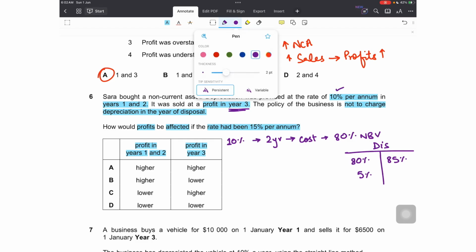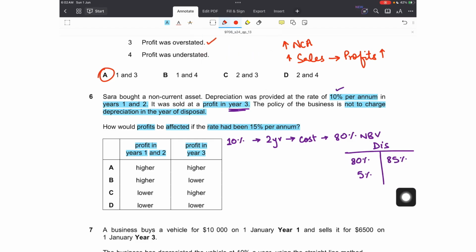Okay, now keeping some of the figures the same, let's assume the rate is 15%. So after 2 years, my net book value would stand at what percentage of the cost? 70%. Why? Because 2 years of depreciation at 15% would have reduced the net book value to 70% of the cost.